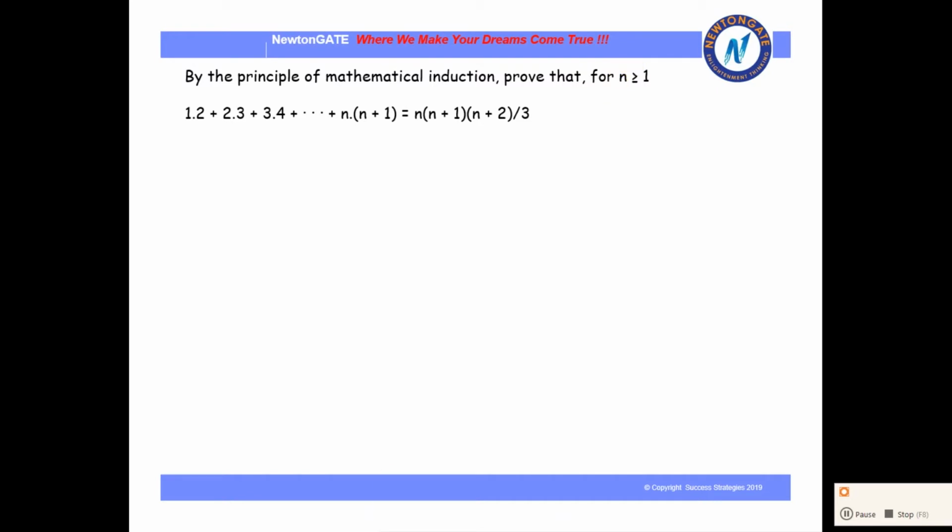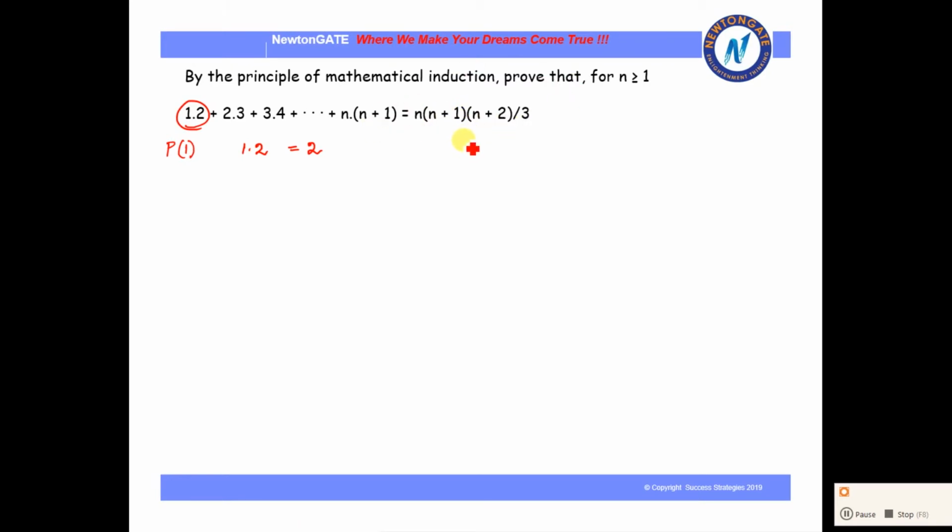So again let us start with our base step, that is for P1. If we put P1 here, then on the left hand side it will be 1 into 2, that is 2. Now let us apply the same here, that is for P1, let us prove here.